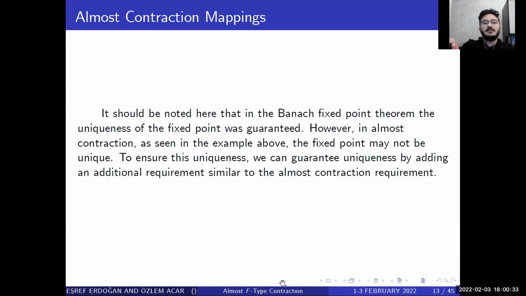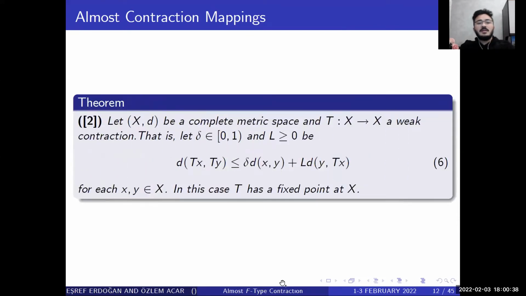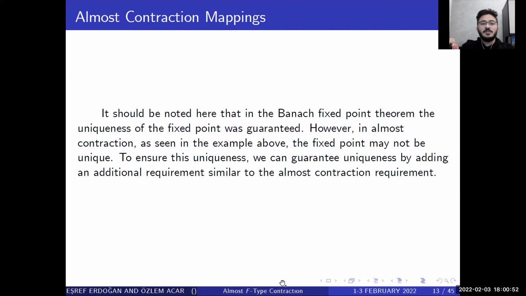Theorem. Let X be a complete metric space and T: X to X a weak contraction. That is, let delta and L satisfy condition 6. In this case, T has a fixed point in X. It should be noted here that in the Banach fixed point theorem the uniqueness of the fixed point was guaranteed. However, in almost contraction, as seen in the example above, the fixed point might not be unique.